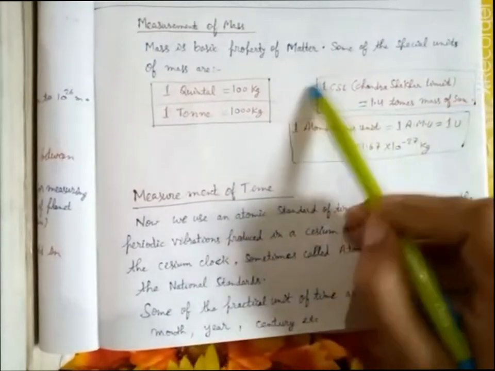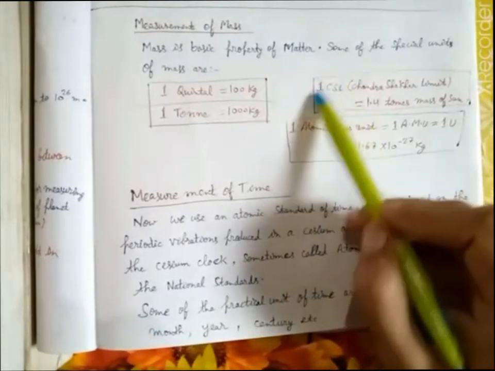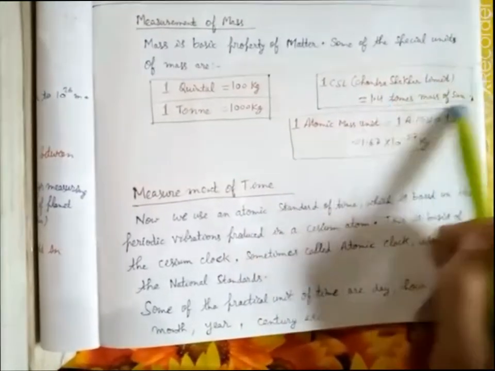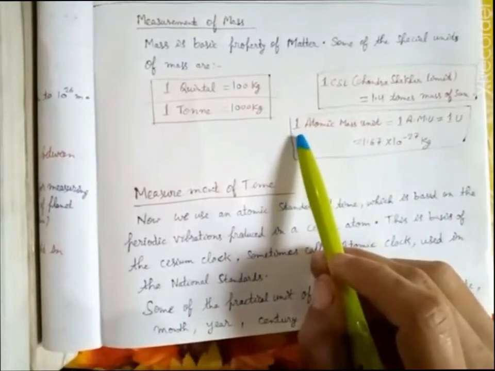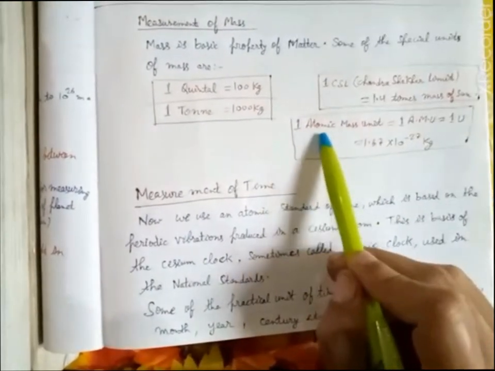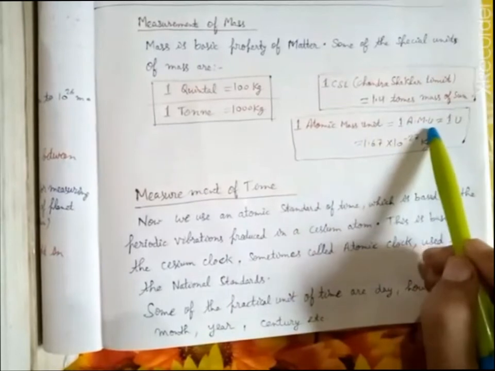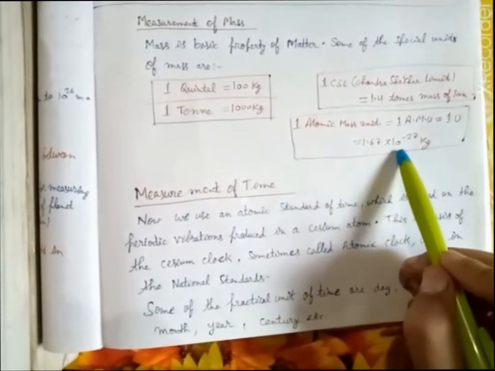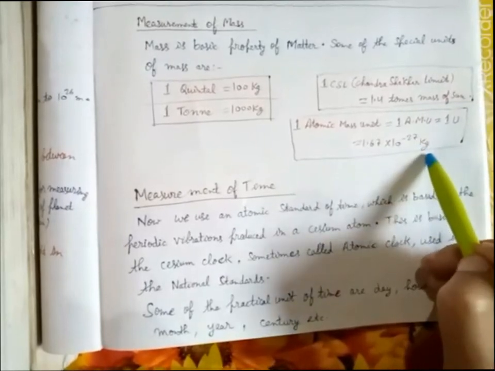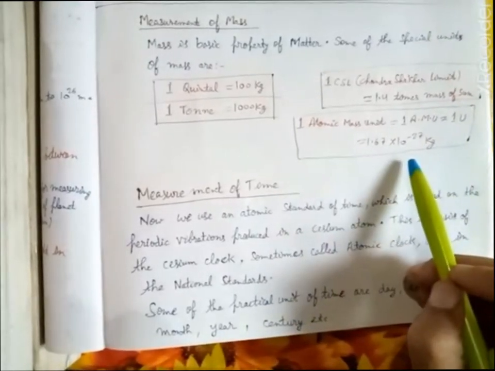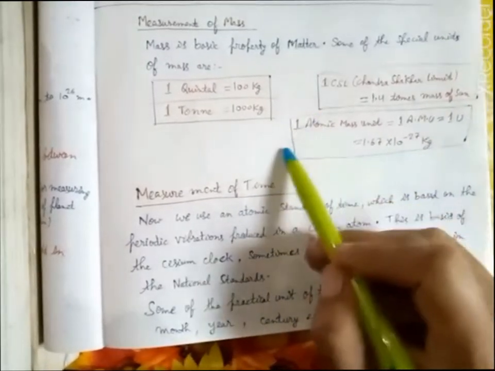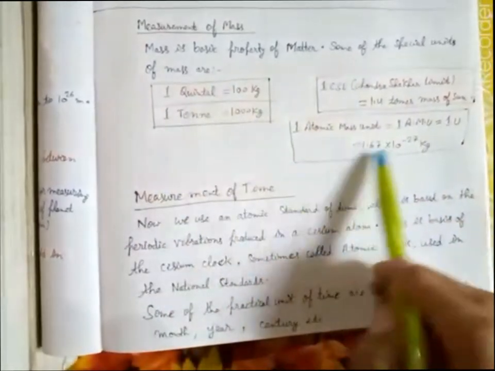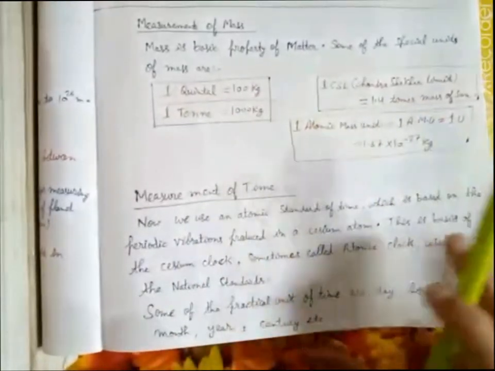This is also a standard unit of mass which is used for certain heavy masses which are heavier than the sun. Okay, there is one more unit, that is 1 atomic mass unit, that is 1 AMU, 1 U, that is equal to 1.67 into 10 to power minus 27 kg, that you people are normally using in your chemistry. So these are some of the units of mass.